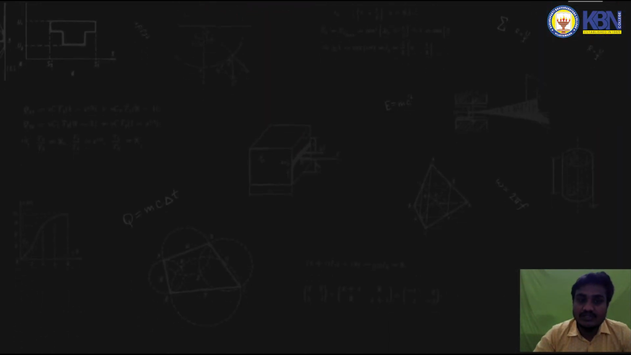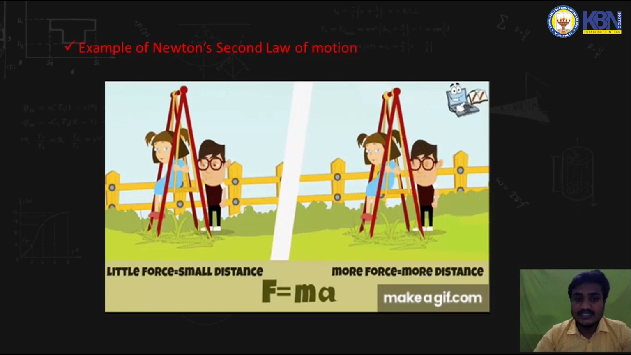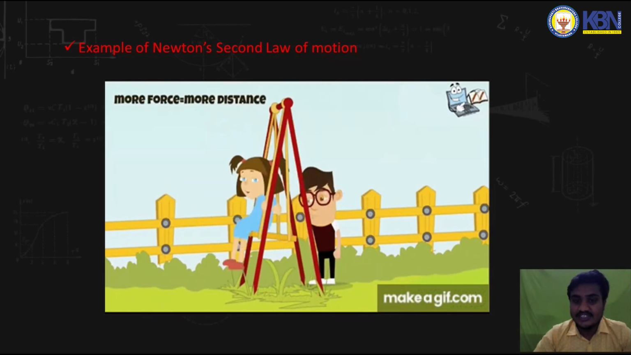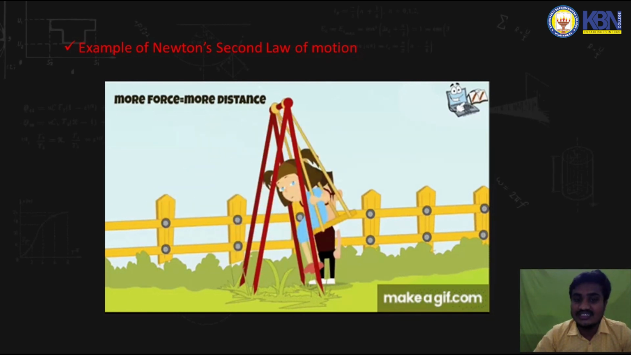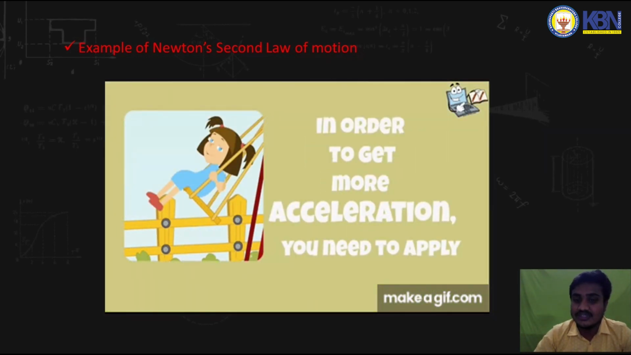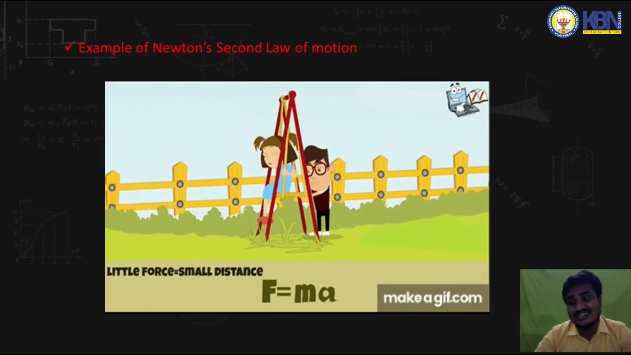Now coming to an example of Newton's second law of motion. If a person is moving a swinging wheel very slowly, the acceleration will be less. In order to get more acceleration, you need to apply more force. Higher the force, higher the acceleration.